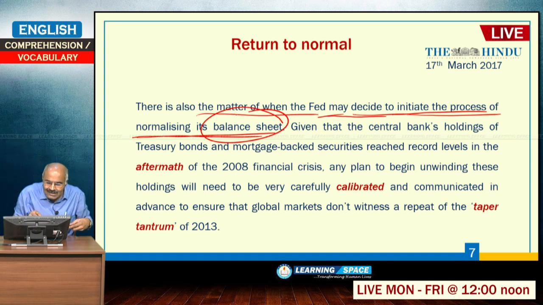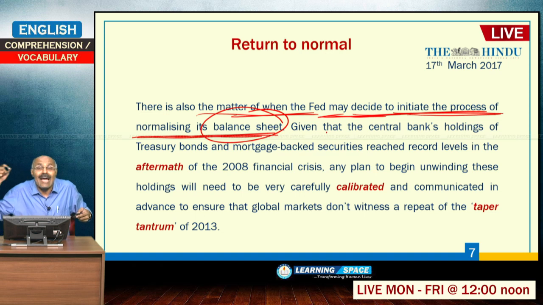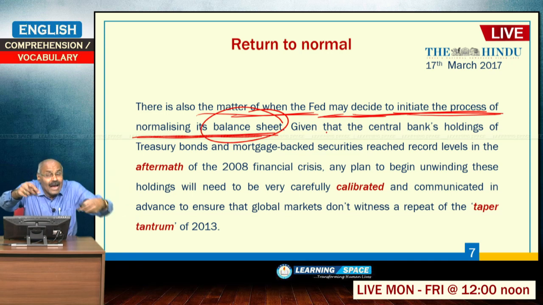So, the sentence says there is also a matter of when the Fed may decide to initiate the process of normalizing its balance sheet. That means when the Fed will start selling the bonds. Selling the bonds means the Fed will sell the bonds that it has purchased through quantitative easing. That means the entire balance sheet is to be normalized. There are two aspects. One is by increasing the interest rate, it is normalizing the interest rate structure, and on the other hand, it has to sell the bonds which it has purchased in huge quantities as part of quantitative easing. So, that is normalizing the balance sheet.